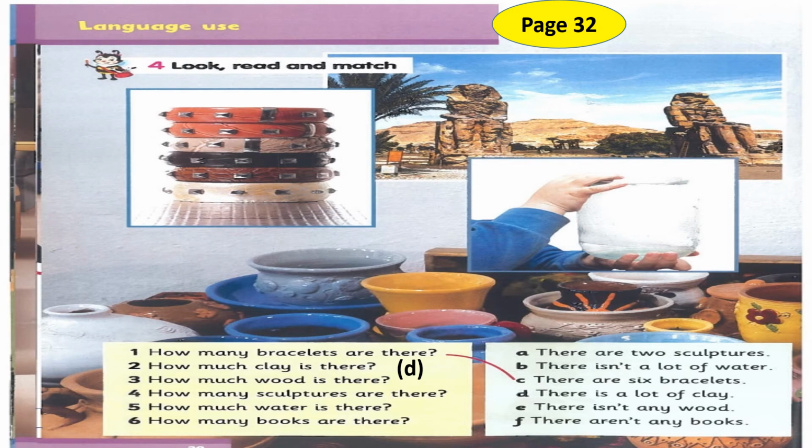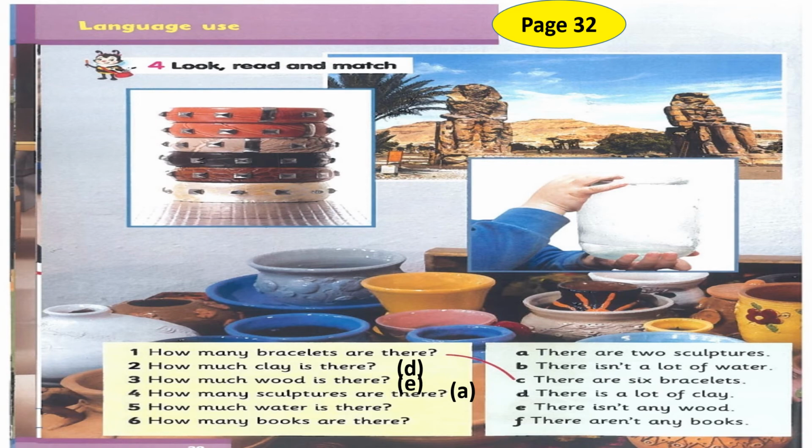Number 3. How much wood is there? Yes, Malik? Excellent. Letter E. There isn't any wood. Number 4. How many sculptures are there? Yes, Hamuzi. Excellent, my dear boy. Letter A. There are 2 sculptures.